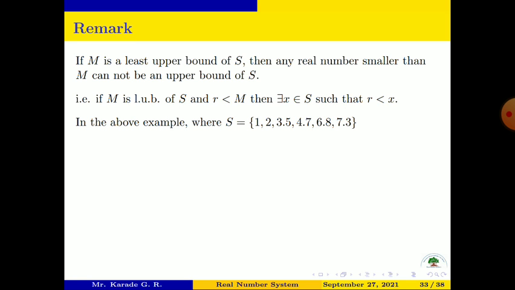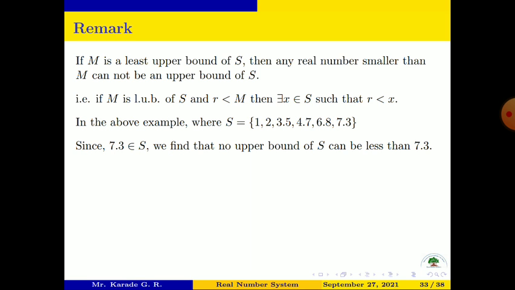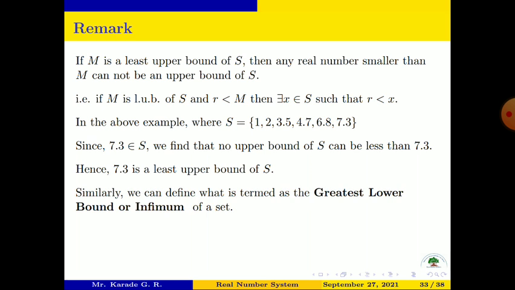In the above example, where S is equal to {1, 2, 3.5, 4.7, 6.8, 7.3}, since 7.3 belongs to S, we find that no upper bound of S can be less than 7.3. Hence 7.3 is the least upper bound of S.